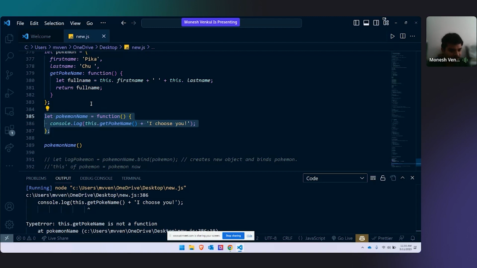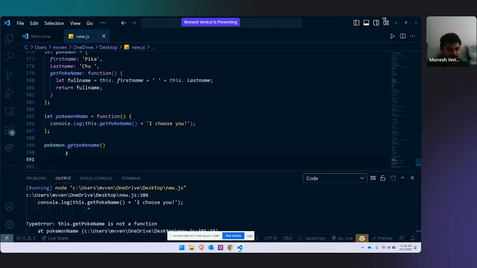You want me to do pokemon.getPokeName? Okay, let's try. But I'm not calling this one, right? I'm calling pokemonName. Okay, you are saying let's put pokemon.getPokeName here itself. This might work. This is one way.